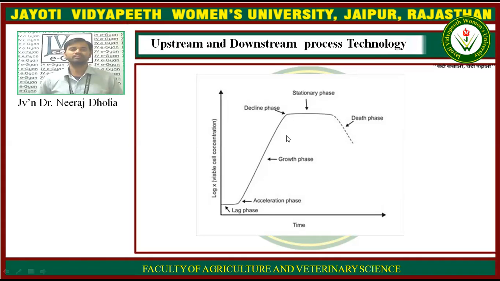Now after a constant time, when it utilizes the media and the byproducts produced by the microbes hinder the growth of itself, then the stationary phase is there. It means the cells are there but they are not growing further because of the limitation of the nutrients which are required, or by the limitation of the secondary byproducts which are produced and are harmful for its growth. So that is the stationary phase.